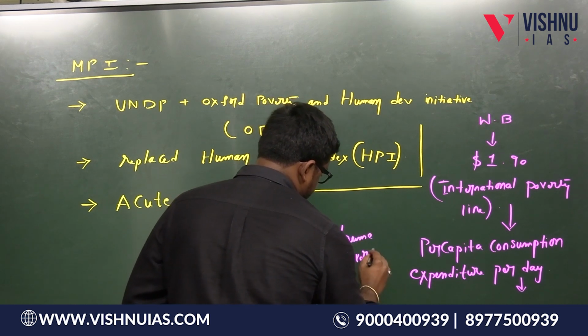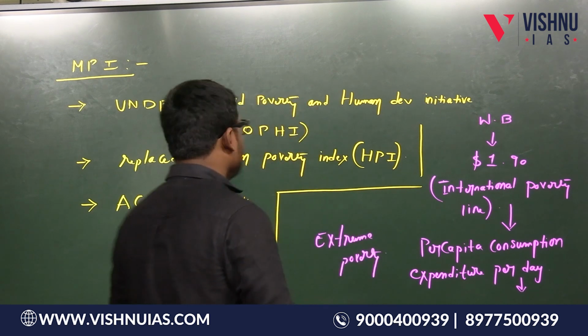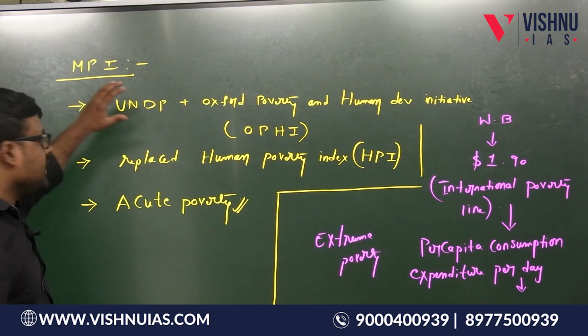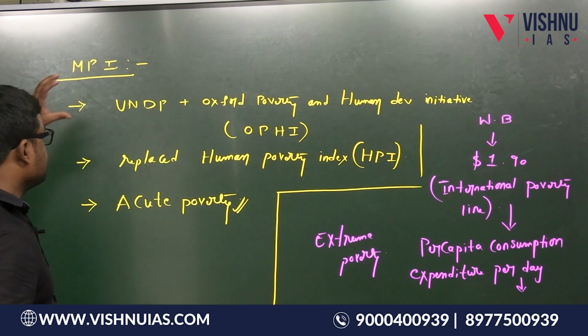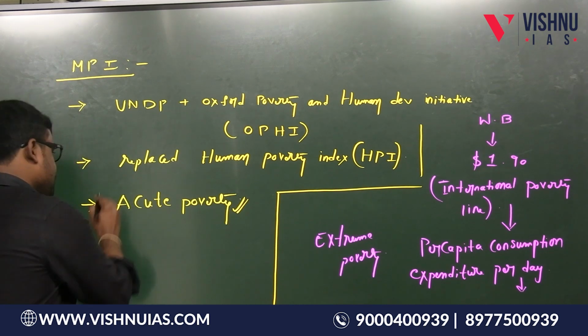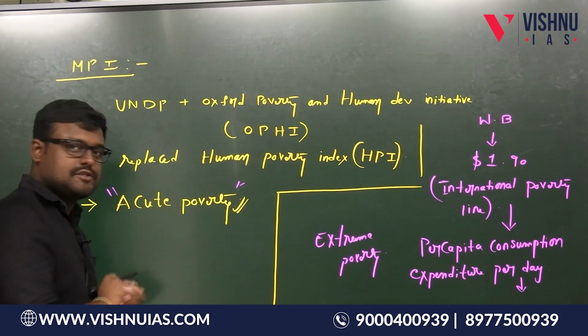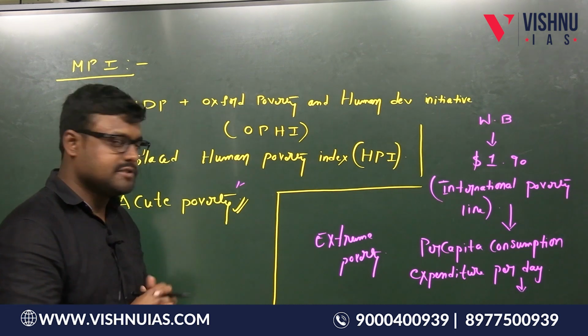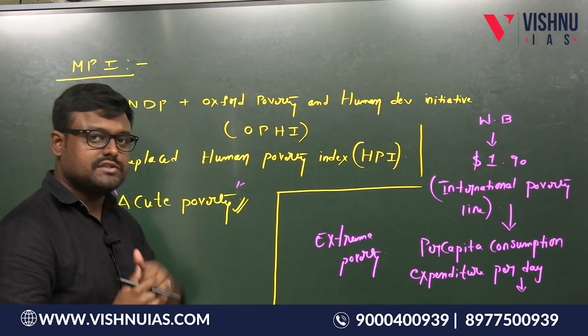Extreme poverty. Remember, the World Bank measures extreme poverty, and the United Nations Development Program measures multi-dimensional poverty, that is the multi-dimensional poverty index. It measures the acute poverty, students. This is the difference here. I hope you understand this concept here.